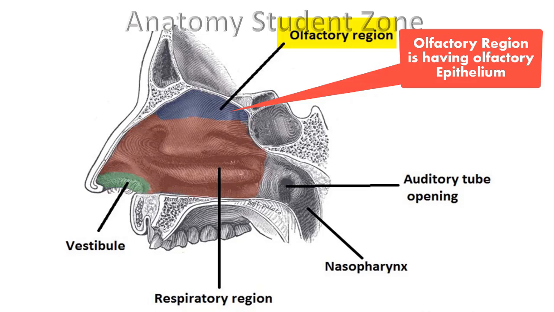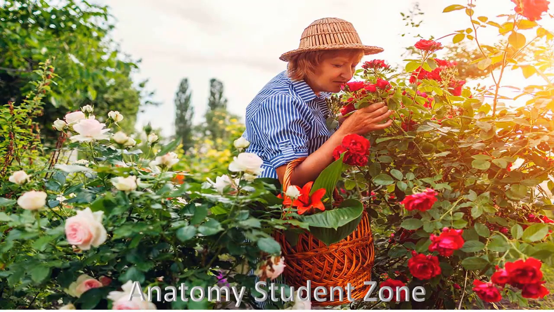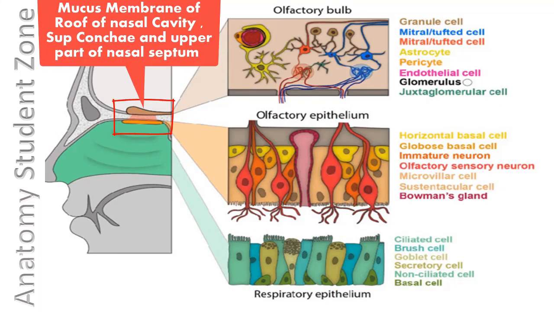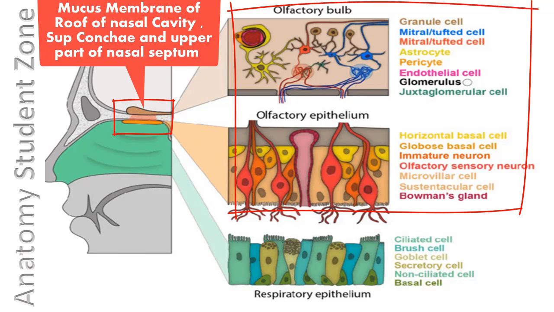Why is it specialized? Because it has to perform a special function, and that special function is olfaction, which is a special sense. So it is very important to know where in the nose the epithelium is specialized for the function of olfaction. You have to remember this. The answer is the mucous membrane covering the roof of the nasal cavity, the superior concha, and the upper part of the nasal septum. Again I am telling you, the roof of the nasal cavity, the superior concha that is on the lateral wall, and the upper part of the nasal septum. In these areas, the epithelium is not respiratory. In fact, in these areas, the epithelium is olfactory.